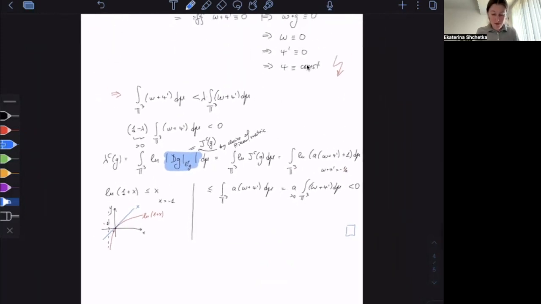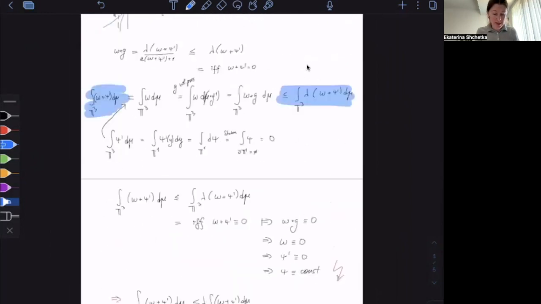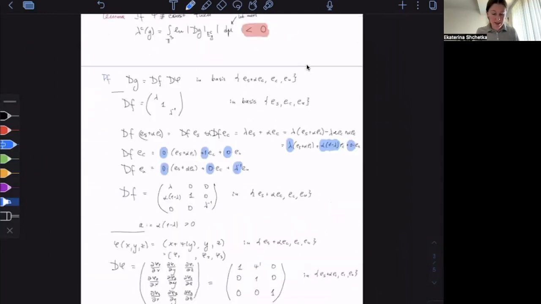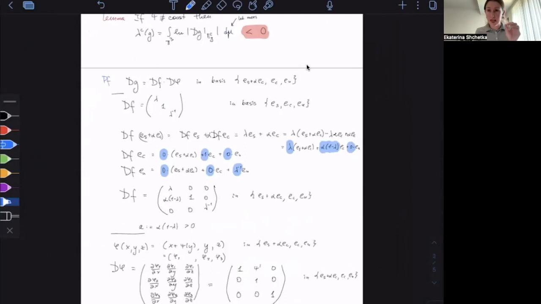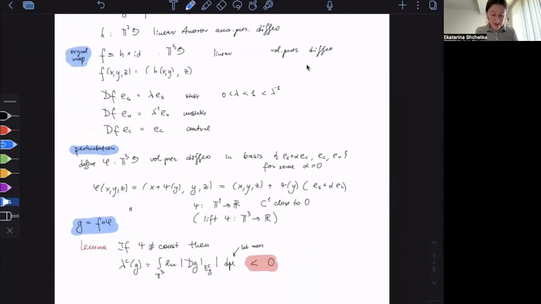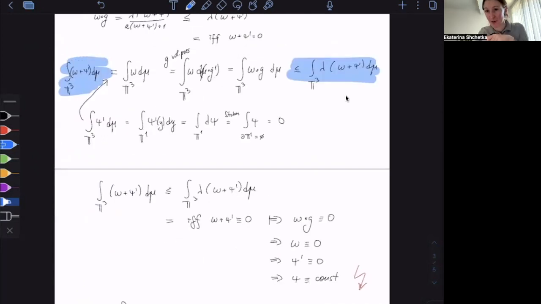Okay, so really what we've done is the following: we somehow mix the stable and central directions, leaving the unstable just the way it is. This small perturbation really gave us this shift of the central Lyapunov exponent into negative. Let me know if you have any questions, remarks, or comments.